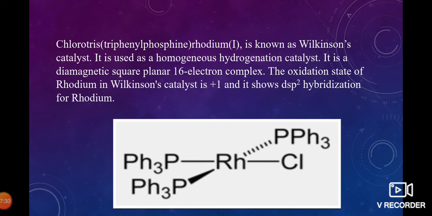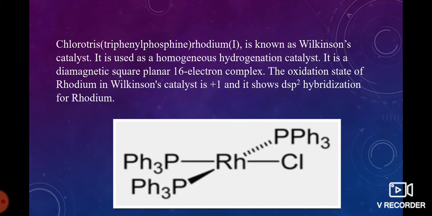Chloro-tris(triphenylphosphine)rhodium is known as Wilkinson's catalyst. It is used as a homogeneous hydrogenation catalyst.